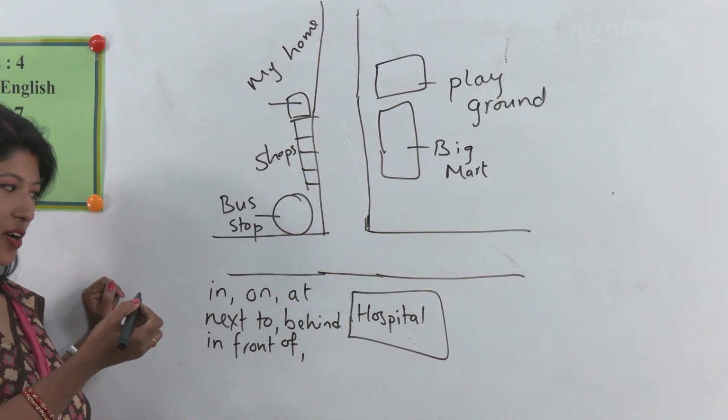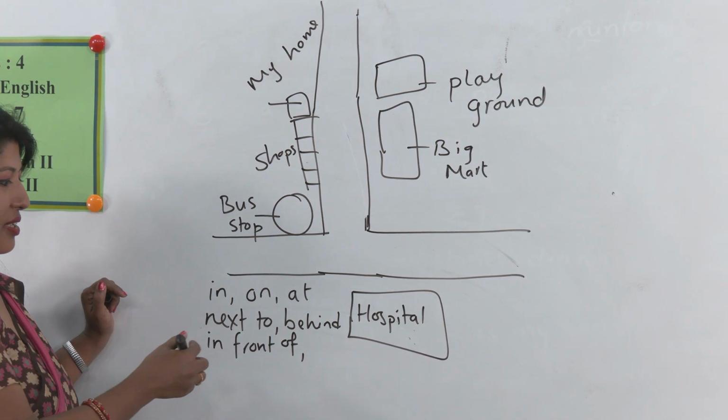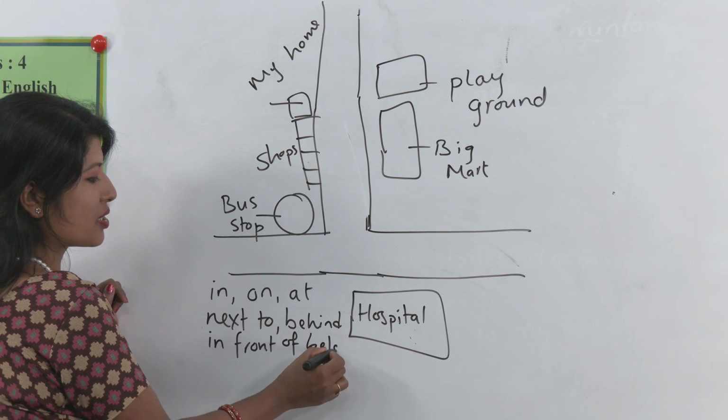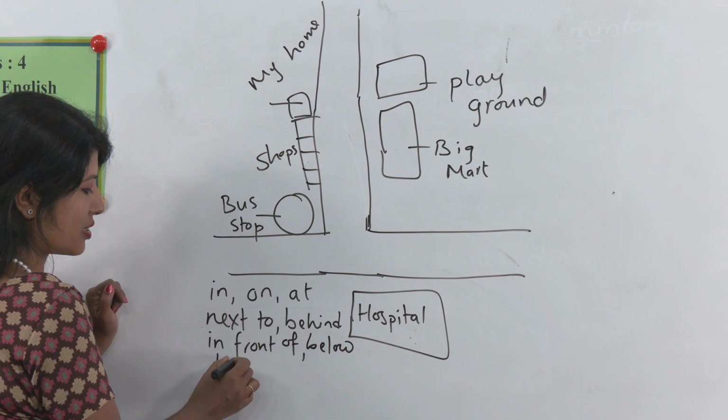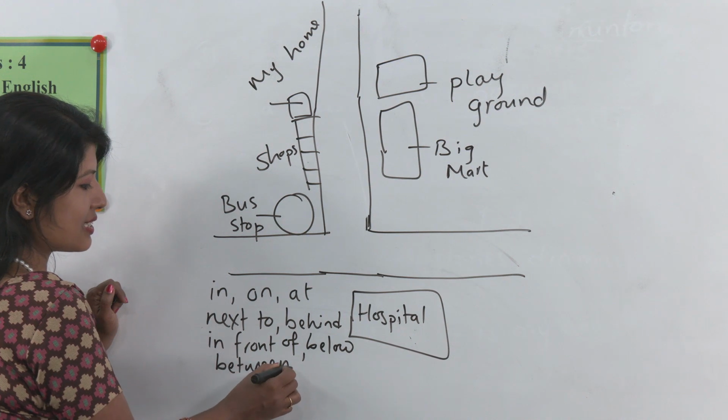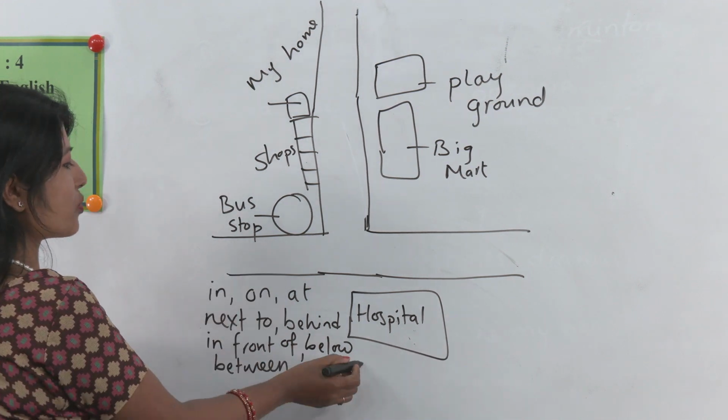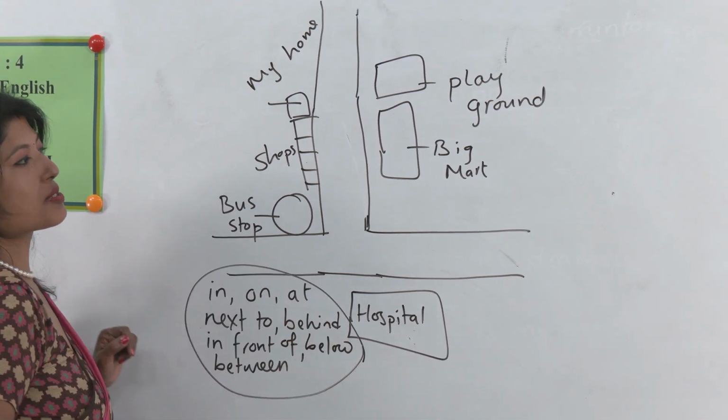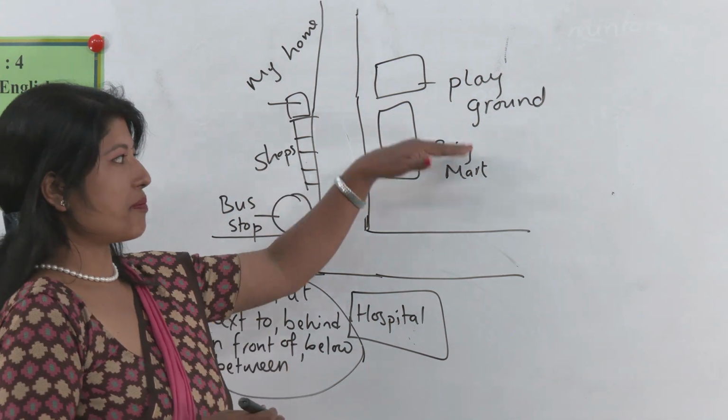Do you remember some more? Yes, below, between. So while describing, please use these prepositions to describe this map.